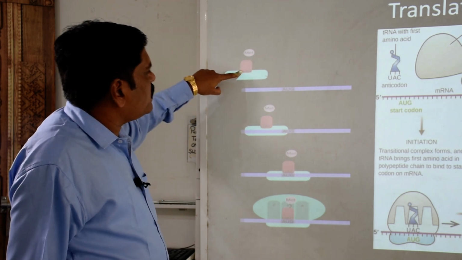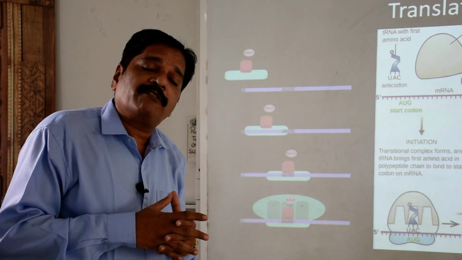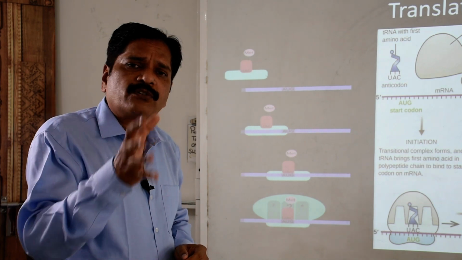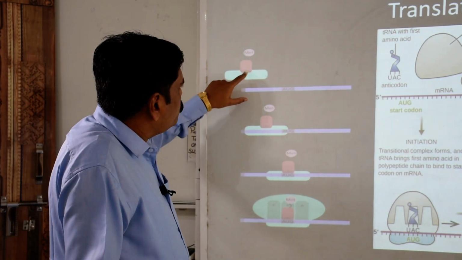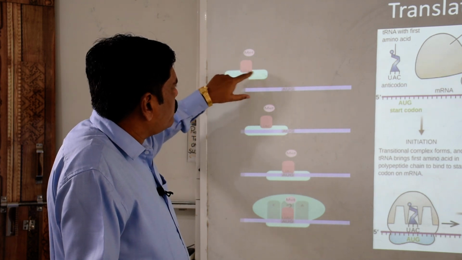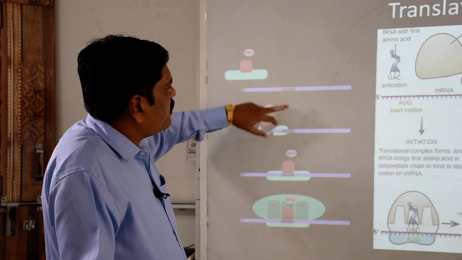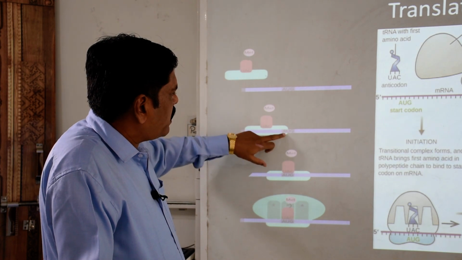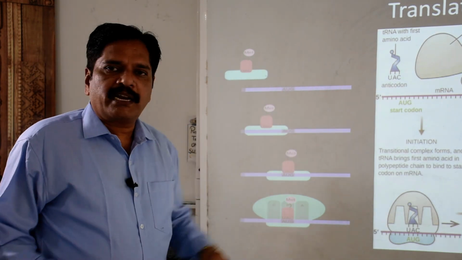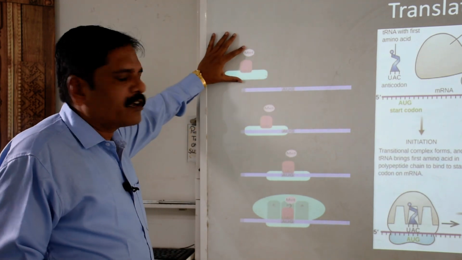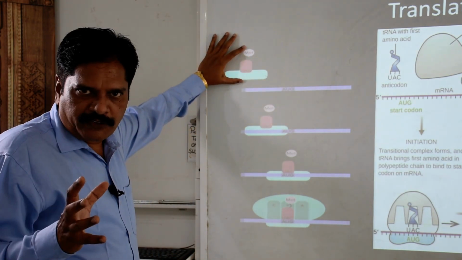So this UAC is responsible for identifying the initiation codon on the mRNA, that is the AUG, clear. So this tRNA along with UAC will identify AUG on the mRNA, and it will attach, clear. Here you can see the first step. What is the first one? That is the activation of tRNA.